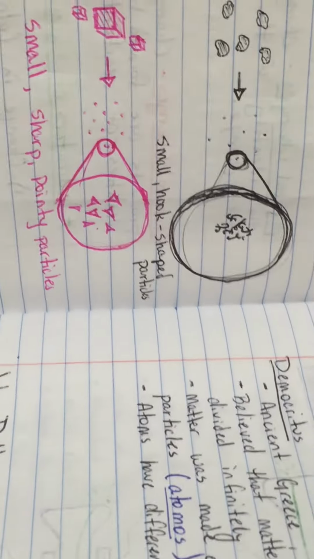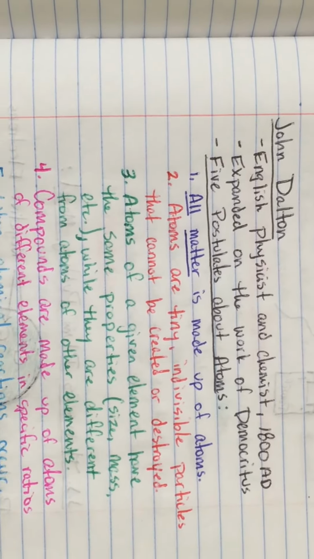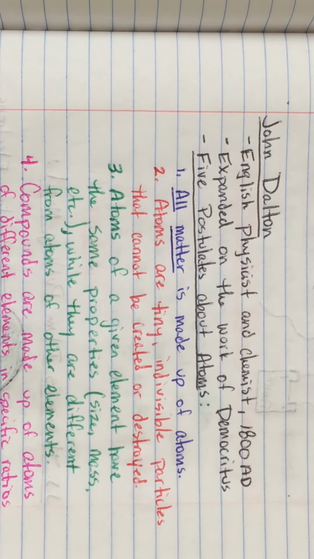Now we're going to fast forward a very long time to 1800 AD and talk about John Dalton. John Dalton is going to expand on the work of Democritus for the first time, at least significantly, since Democritus's original idea was put forth. John Dalton was an English physicist and chemist, and we're actually going to talk about him much more later in the year. But Dalton contributed five postulates about atoms that we're going to talk about.